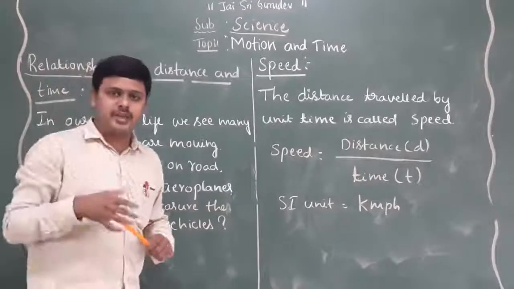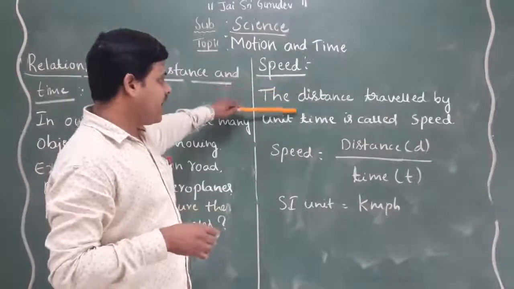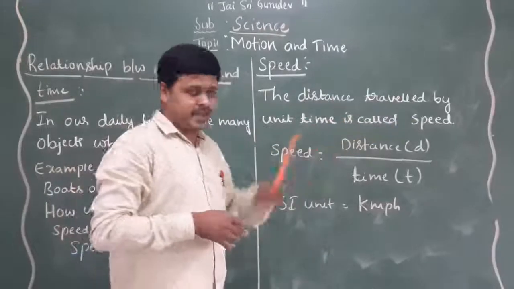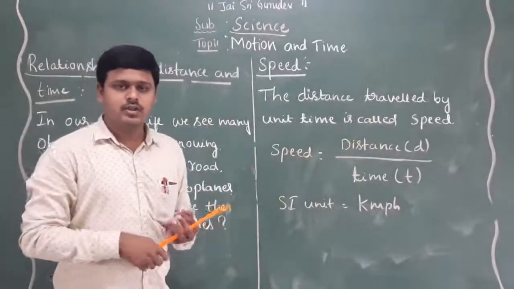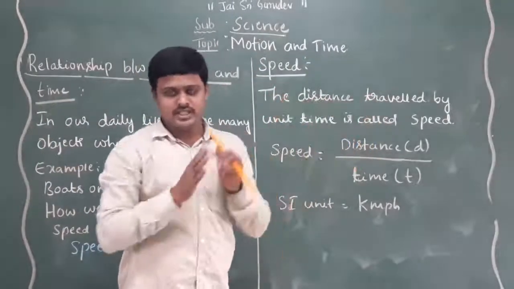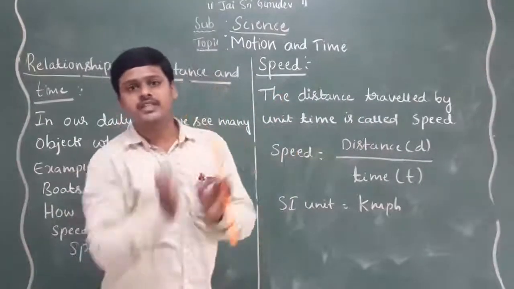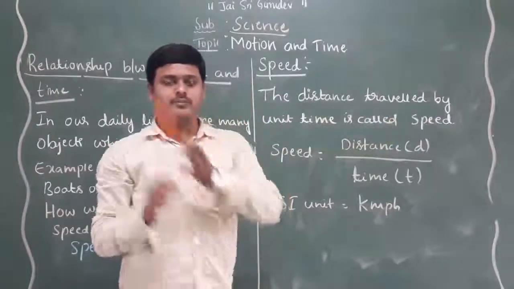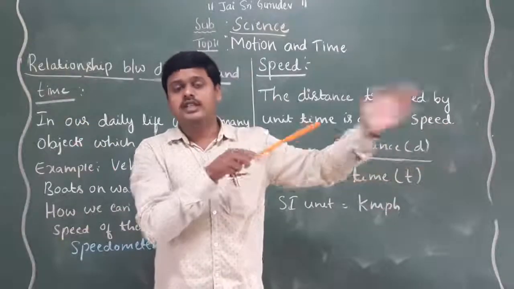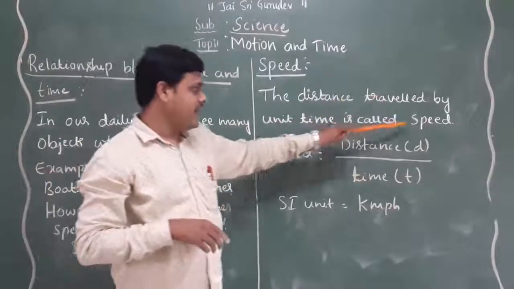Then what do you mean by speed? See, speed is the distance traveled per unit time. For example, from Chikballapur to Bangalore, approximately 70 kilometers of distance is there. To cover those 70 kilometers from Chikballapur to Bangalore, it will take some time. So the distance traveled per unit time is called speed.